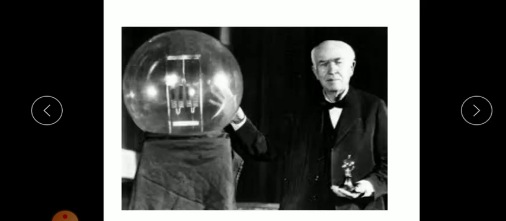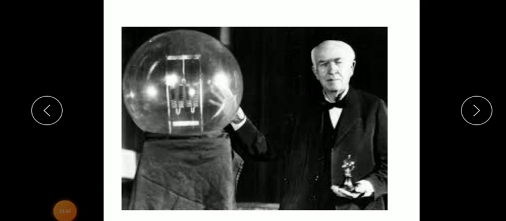Here you can see Thomas Alva Edison, and he experimented with different kinds of filaments to find the perfect match for his electric bulb. He tried nearly 4,700 different materials to find the perfect filament, and at last he selected carbon as a filament, and he succeeded in that. His bulb glowed for nearly half an hour, and this led to the invention of the electric bulb.